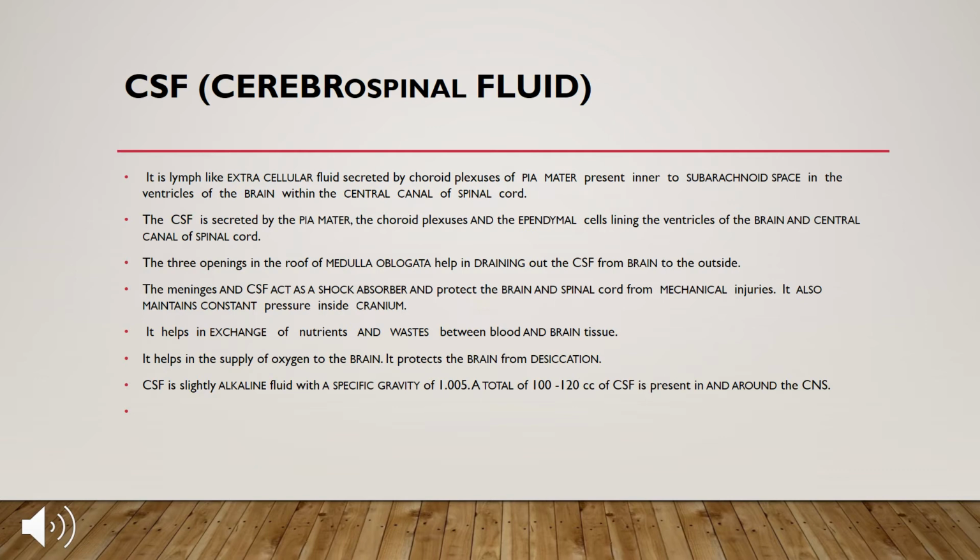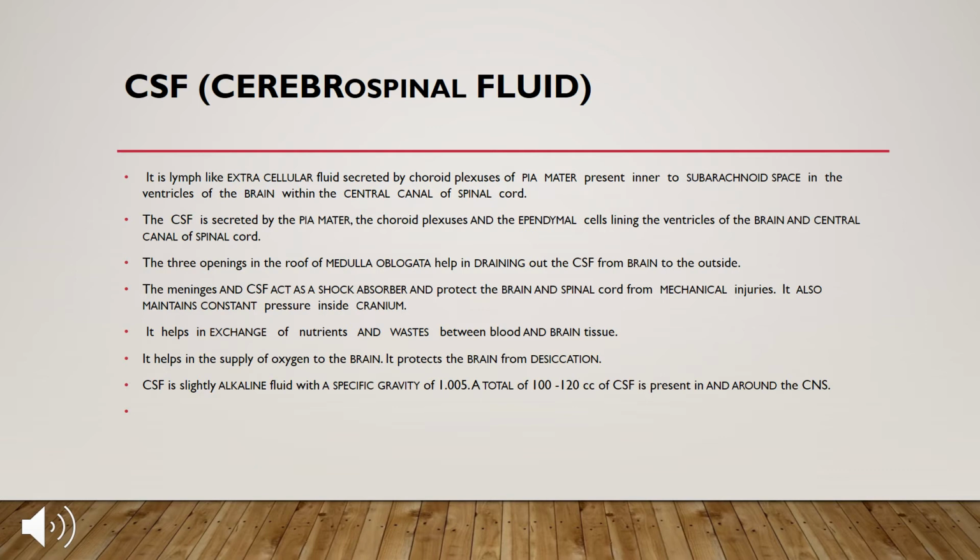Now the medulla oblongata is the organ which connects the brain and the spinal cord. It is present just behind your neck, near the cerebellum. There are three openings in the roof of the medulla oblongata. These openings help in draining the CSF, that is cerebrospinal fluid, from the brain to the outside, that is, it passes to the spinal cord.